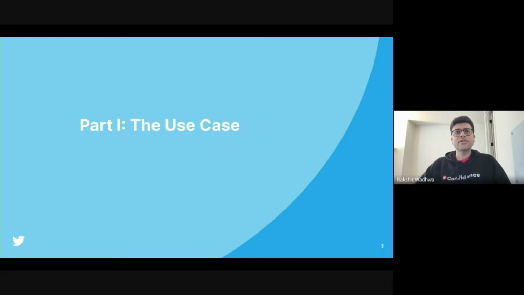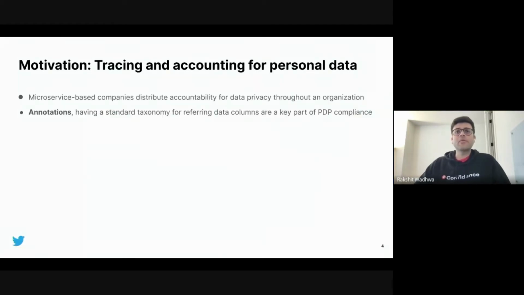So let's begin with an introduction about what problems we are trying to solve here. The main problem we are trying to handle is the accounting for personal data in various Twitter systems, and then tracing how it originates and flows through various Twitter datasets. The problem is complicated because of the microservice architecture across the company. This leads to distribution of data across different teams and services. As a result, the accountability for data privacy is distributed throughout the organization. To understand the distributed data, we need a common language or a taxonomy to refer to the data columns. We call tagging of these data columns with the standard taxonomy annotations.